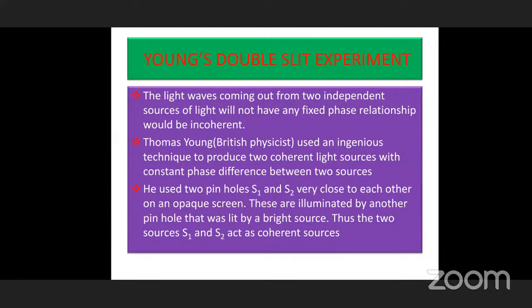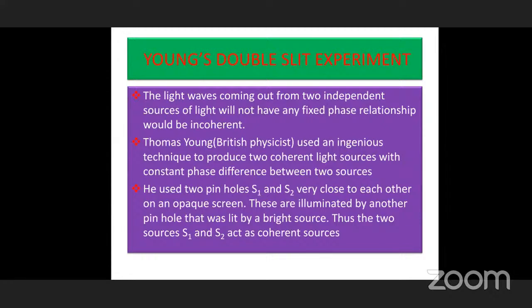Thus, the two sources, S1 and S2, act as coherent sources. Why? Because the same light coming from S, the illuminated source, falls on S1 and S2 at the same time, and light comes out from S1 and S2 at the same time. So the two sources are produced with the same wavelength and the same frequency.